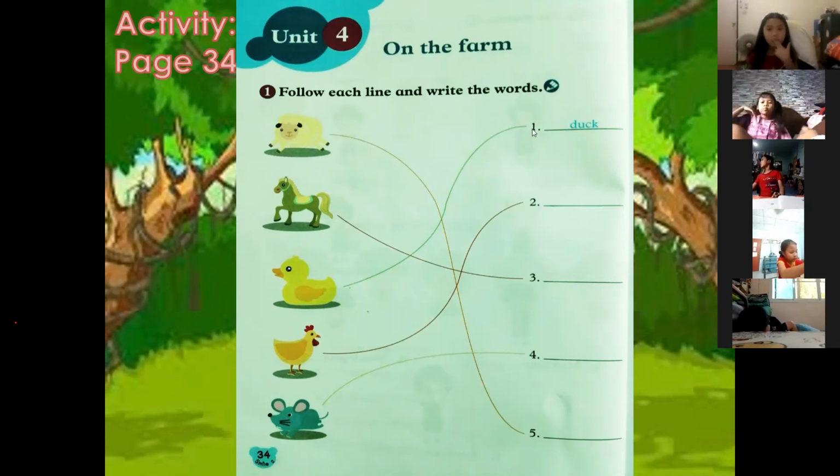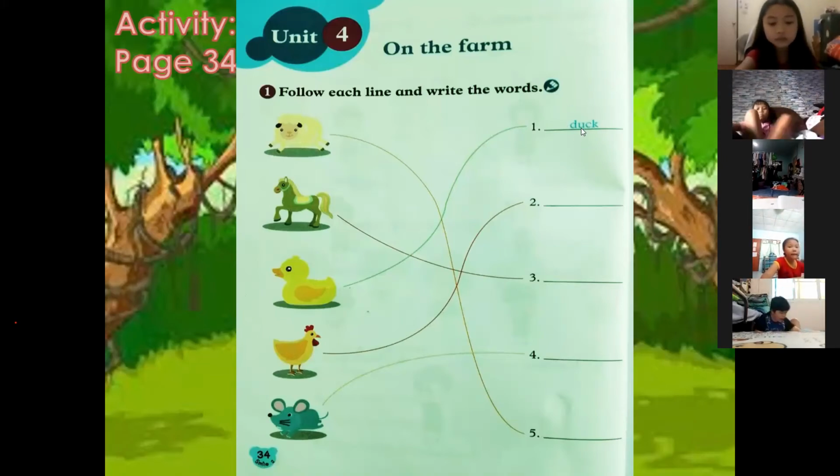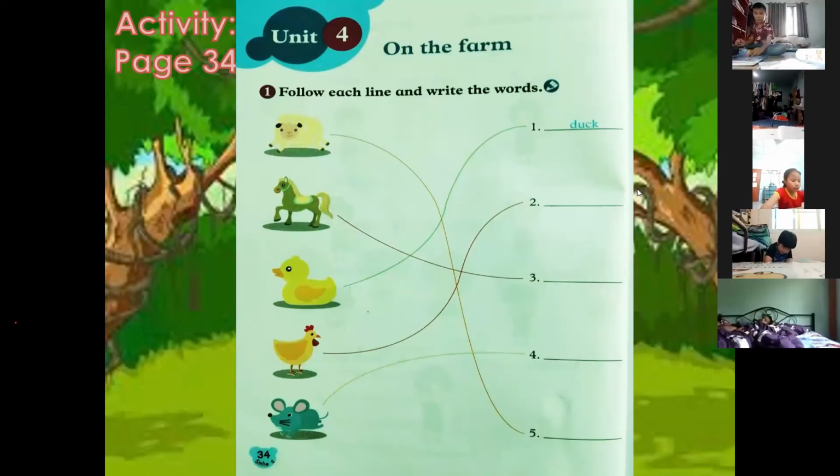For example, number 1, in the green line. What animal is this? Duck. Very good. So how do you spell duck? D-U-C-K. Okay, very good. So you're going to write on the blank.